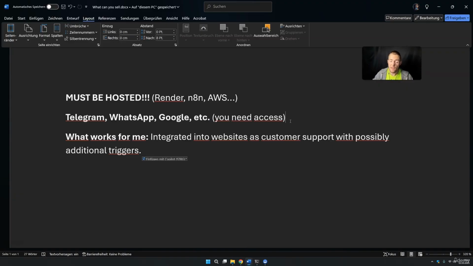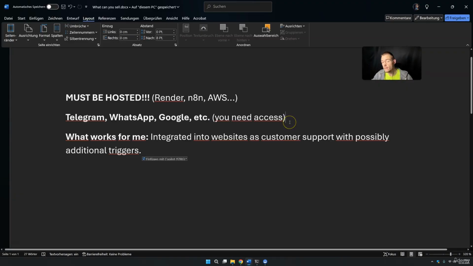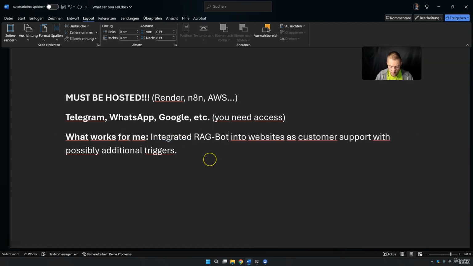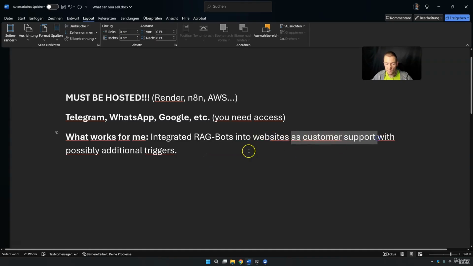And that's why I want to tell you that what works best for me is integrating, let's say, RAG bots into websites as customer support with possible additional triggers. This is something that works really great for me. So I simply build normal RAG applications with a vector database that are trained on specific knowledge, and I include them in their specific web pages, most of the time WordPress or HTML.